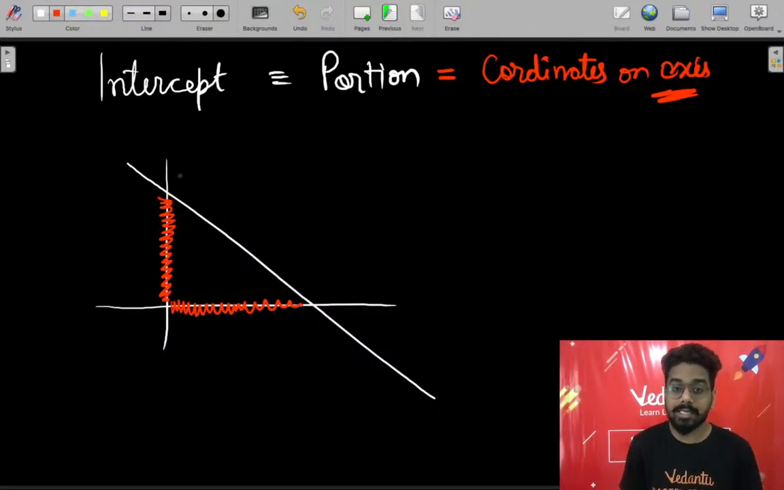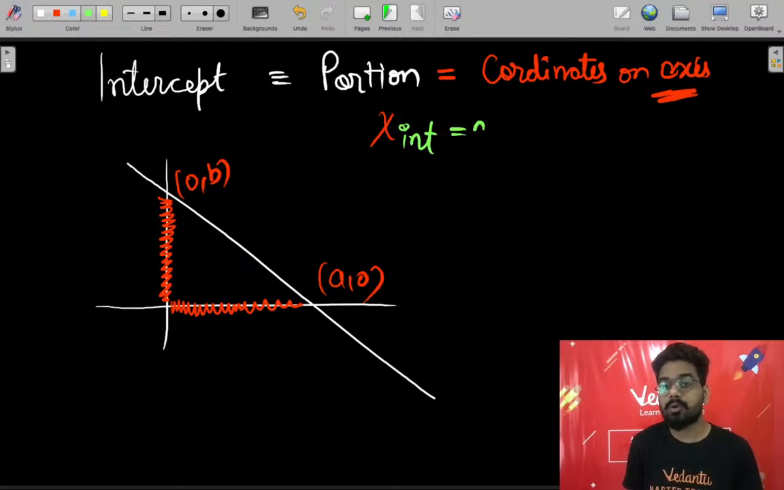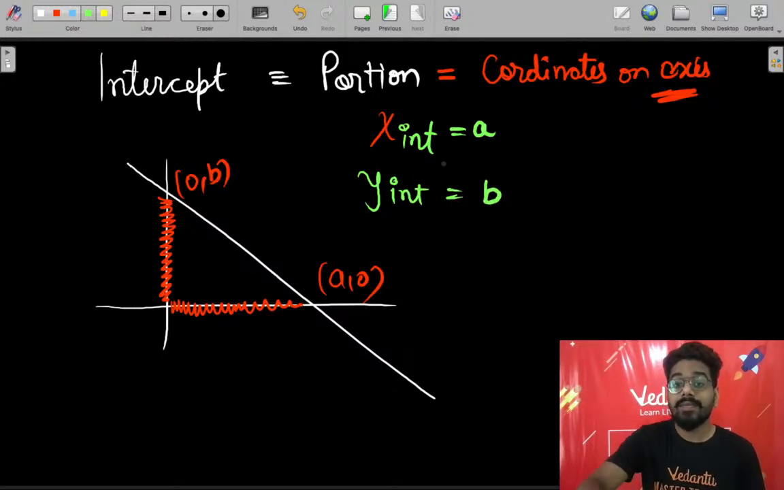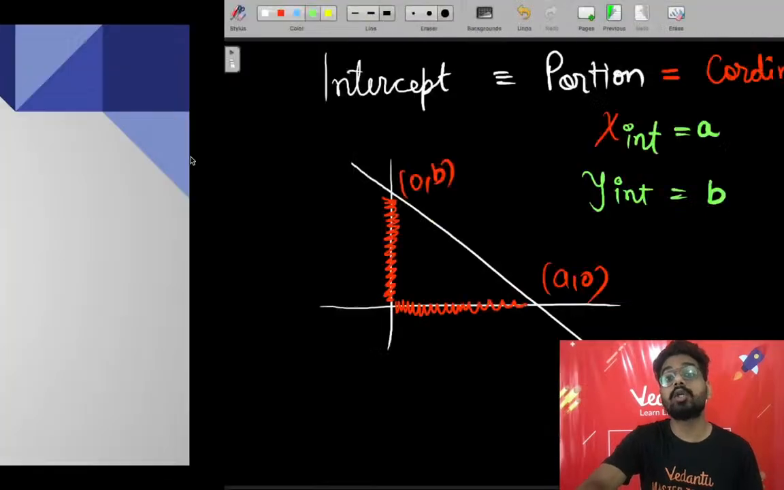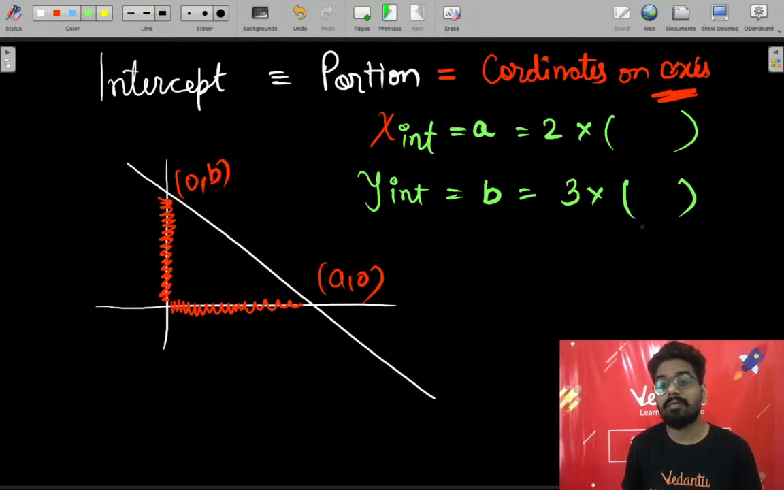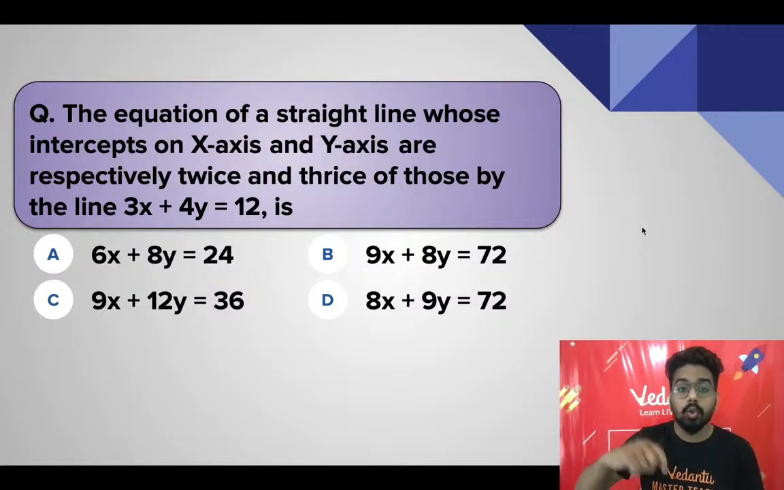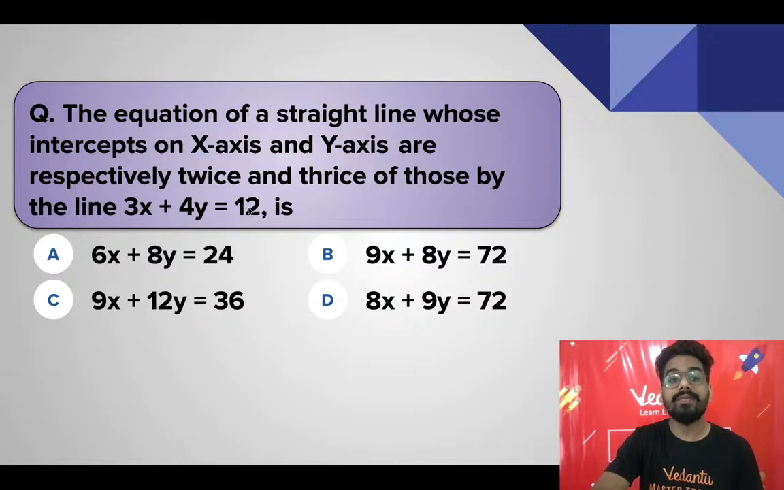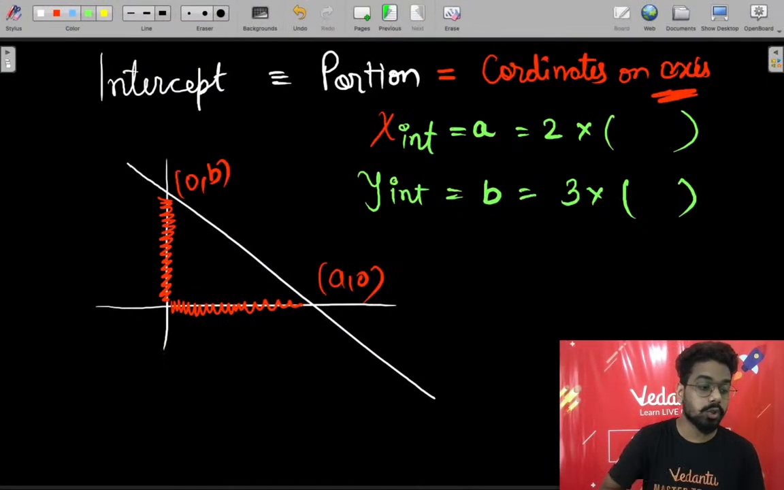Intercept on x-axis, let's call it a, 0. Intercept on y-axis, let's call it 0, b. Now, when we say x-intercept, we are saying x-intercept is equal to a. We will say y-intercept is equal to b, and we are saying that x-intercept of this line is twice, किसका twice है चेक करेंगे. Twice of something, and y-intercept is thrice of something. आइए चेक करते हैं. Let's see. Twice and thrice of what? Twice and thrice of those by the line 3x plus 4y equals 12.